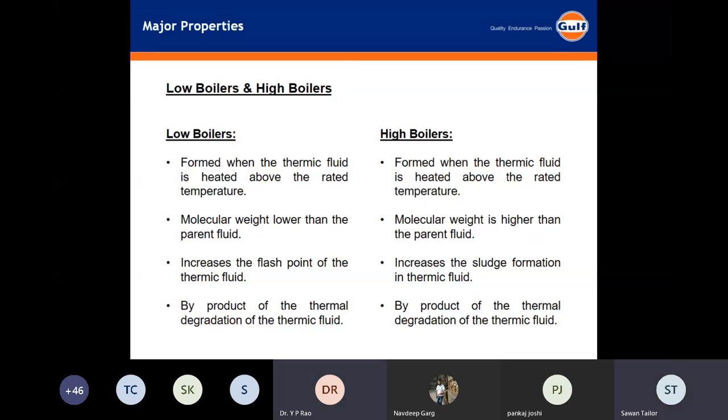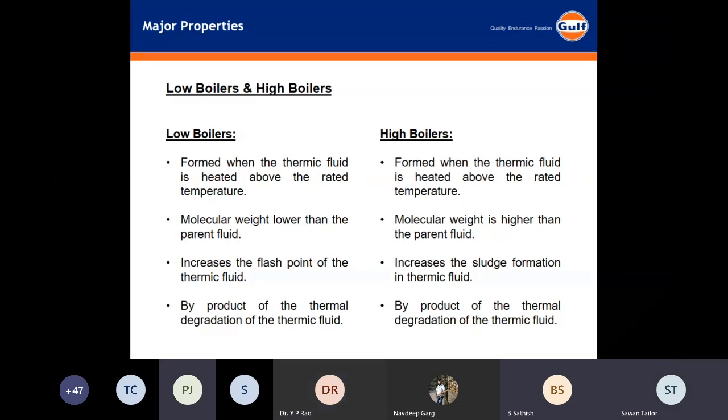Anybody can add to that to help Savan? I think I may be wrong, but one example we can quote is the injection molding machine. They have a small heat exchanger process where the capacity itself is just 12 liters. It carries the heat from the molding part. The temperature in that heat exchanger is around 180 degrees Celsius, where there are a lot of fumes and sludge formation is very high. Maybe can you relate low boilers to that application?